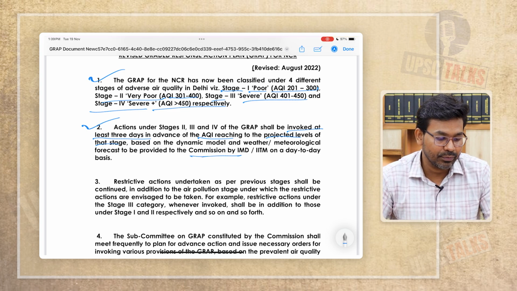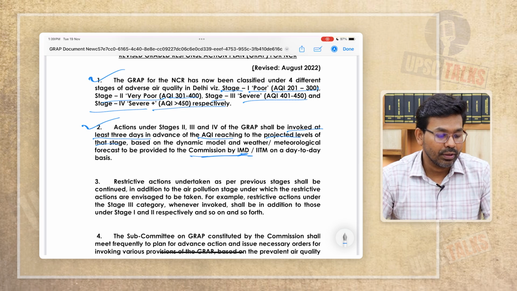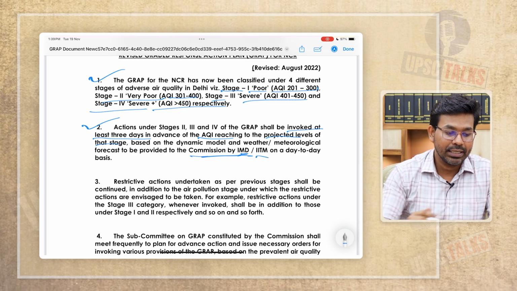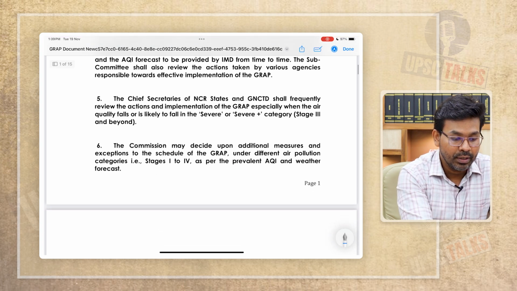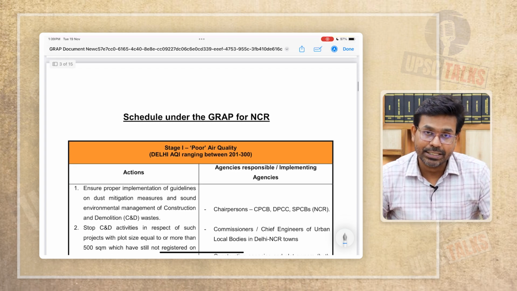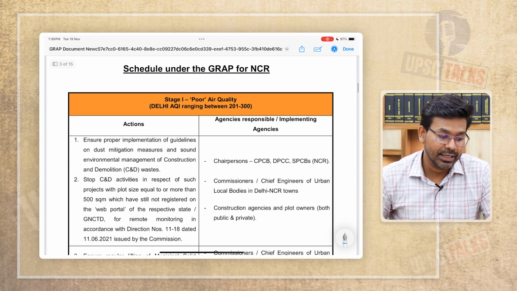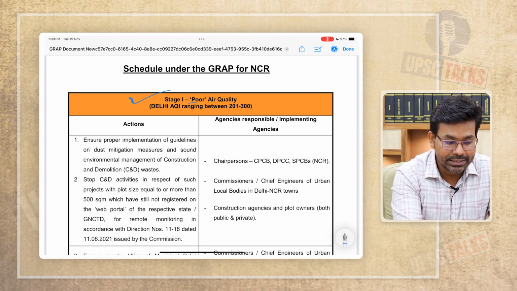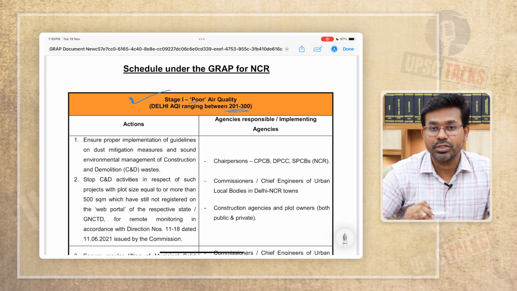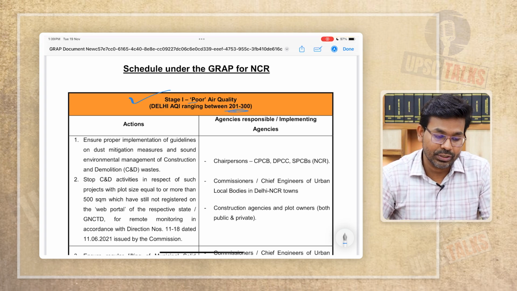I think this is the name of the organization. As you can see in this document, if the air quality index is poor, meaning Stage 1, between 201 and 300, these are the action points to be taken, and these are the bodies responsible for making these actions happen.